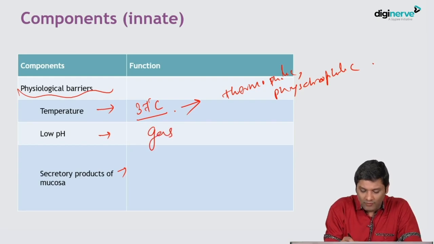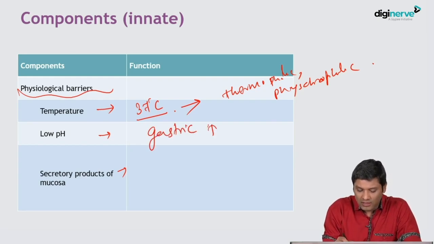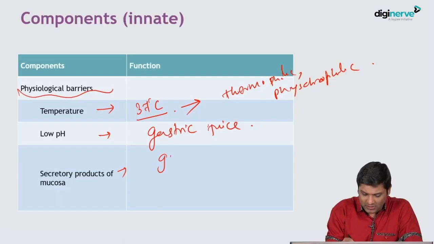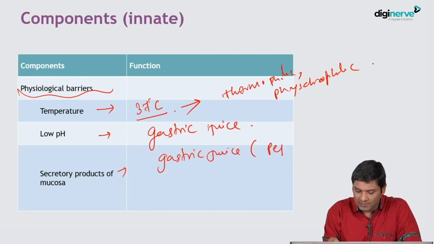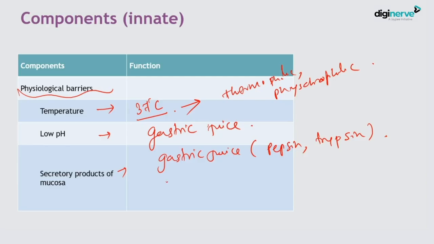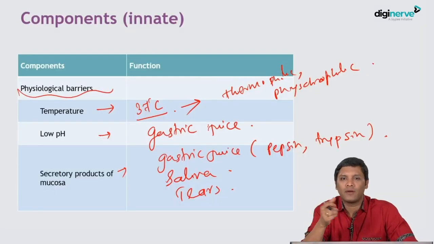Low pH, for example, the gastric juice has a property of low pH, and this low pH can inhibit the microbial entry. Various secretory products of the mucosal surface, like the gastric juice we just discussed, contain various enzymes like pepsin, trypsin. All these enzymes can destroy microbial peptides. Saliva also has some antimicrobial property. Tears also can have some antimicrobial property. So all these are examples of innate immunity. They are non-specific. They can be produced against any invading microorganism.